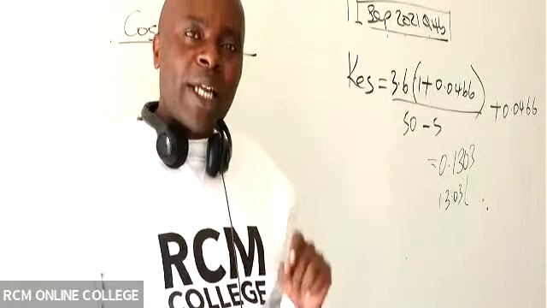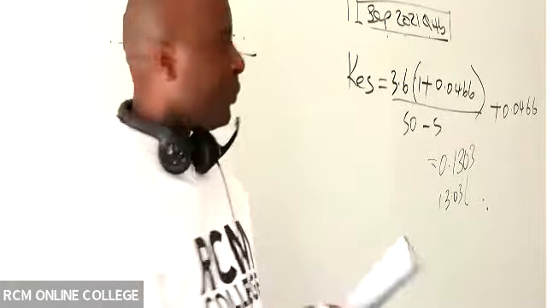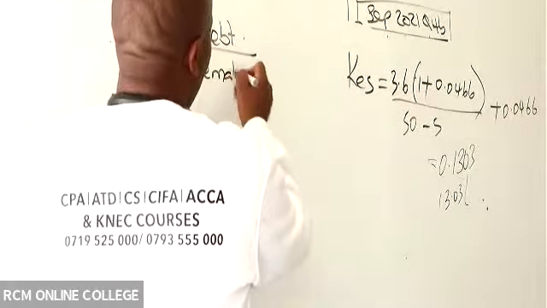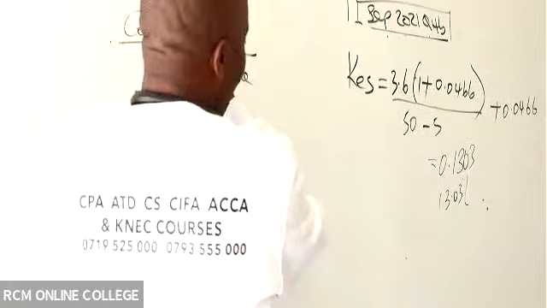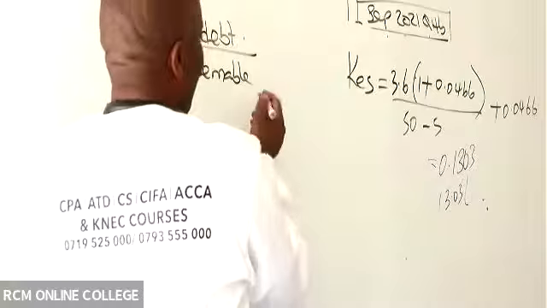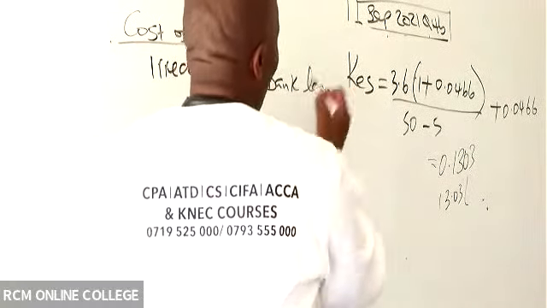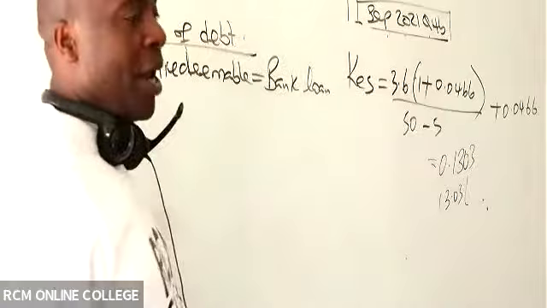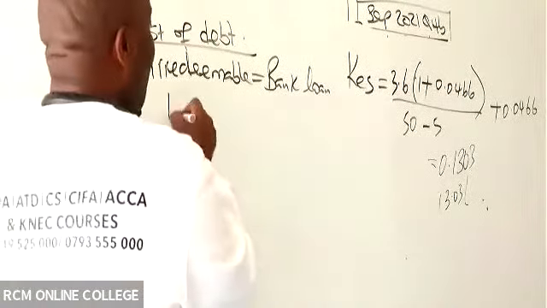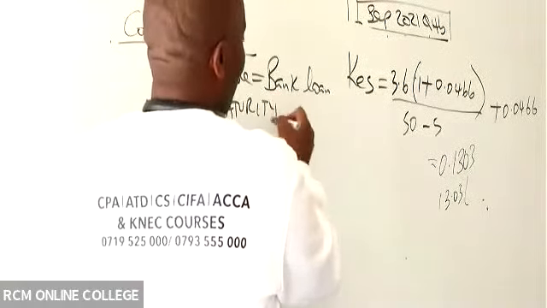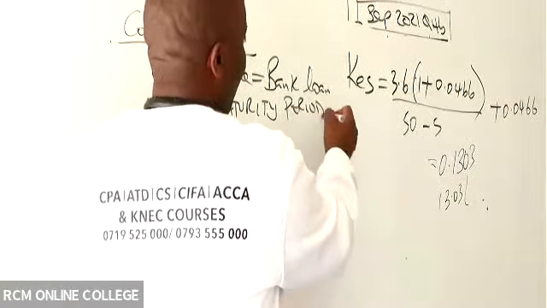So this one that I have here is irredeemable. How do I know it's irredeemable? Irredeemable means no redemption. We will never return it because there is no N. This is a bank loan. There is no maturity period given.